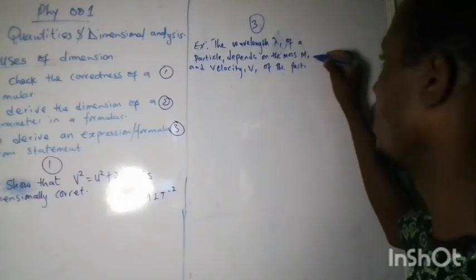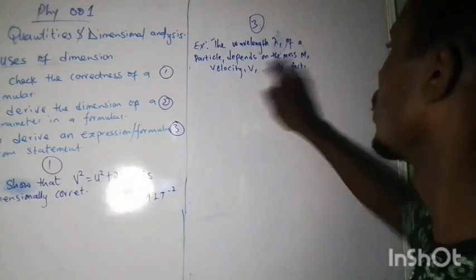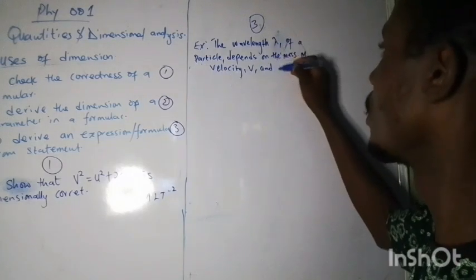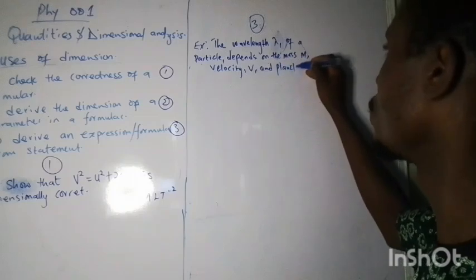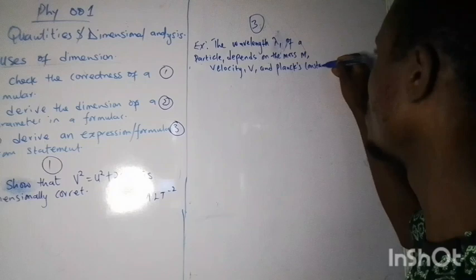Okay, mass m, velocity v, and Planck's constant h.